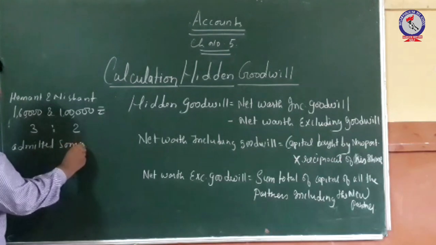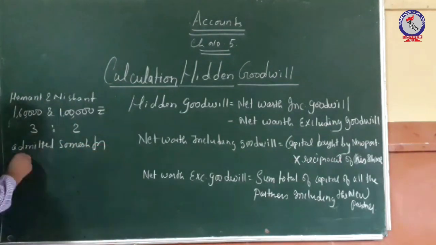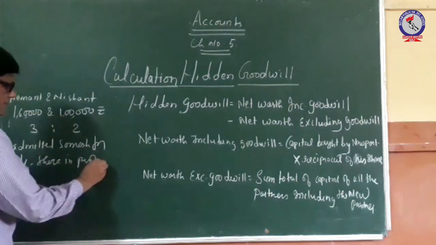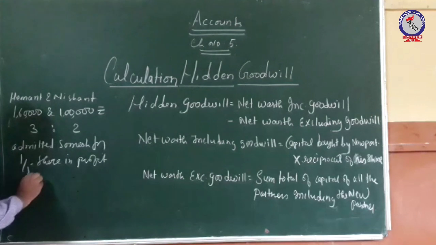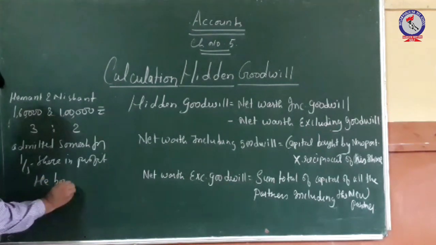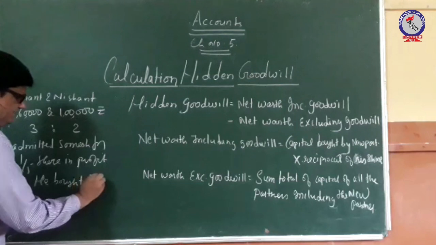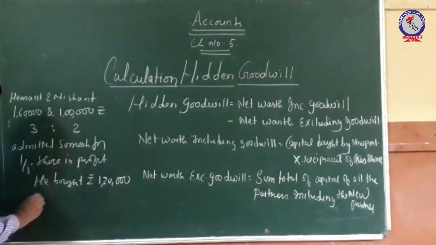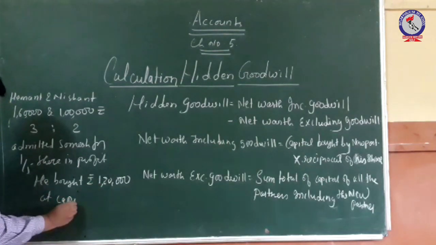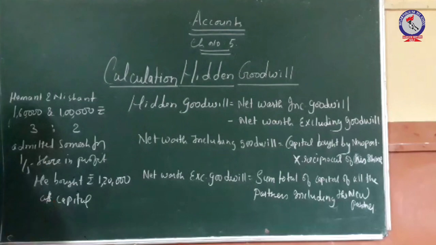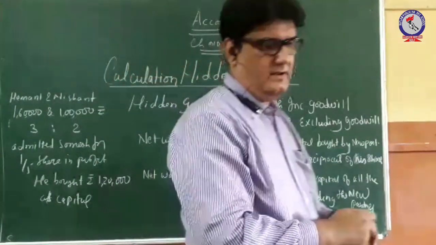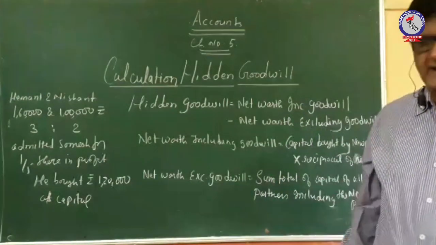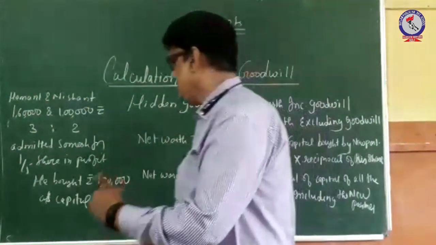Then it is said that we have to calculate the value of goodwill of the firm and record the necessary journal entries on Somesh's admission.